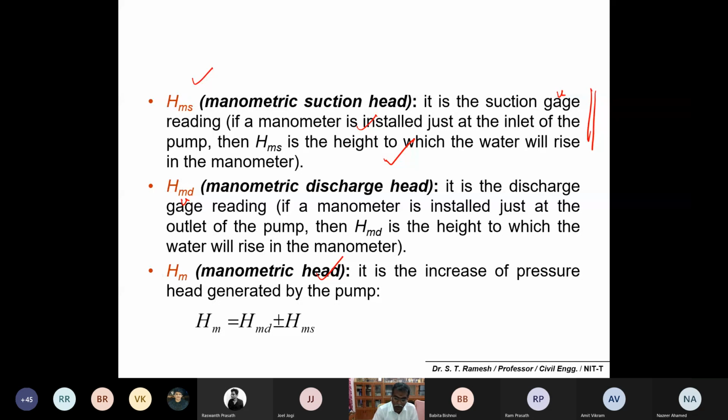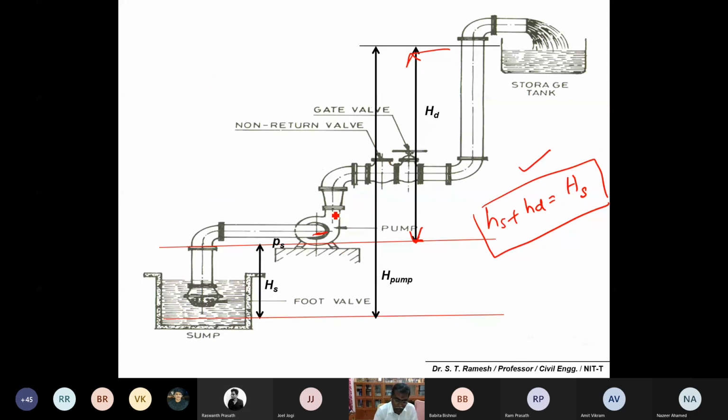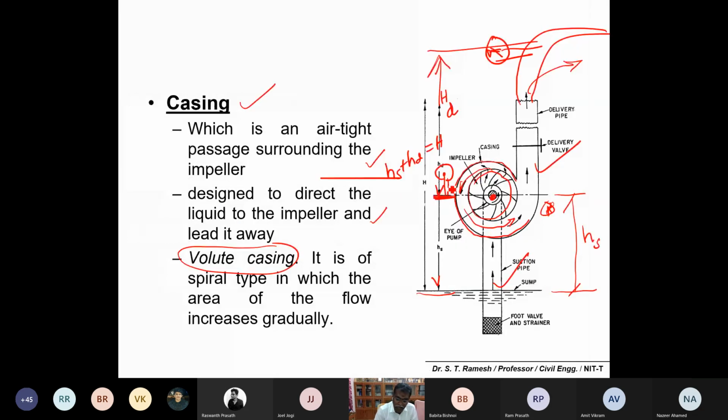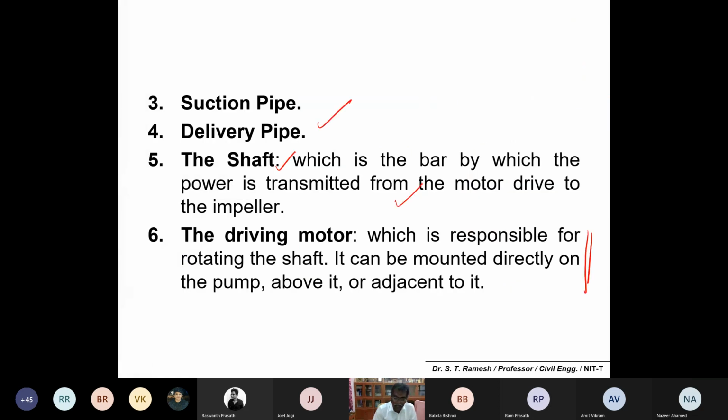Okay, please make a note on this. Instead of measuring a height, you can measure in terms of pressure gauge readings: one in the suction pipe, another in the delivery pipe. You can measure the pressure inside the pipeline in kg per centimeter square. Then this kg per centimeter square is converted into meter of water. Here also again in terms of meter of water. If you add these two, that is called the manometric head. Is it okay?